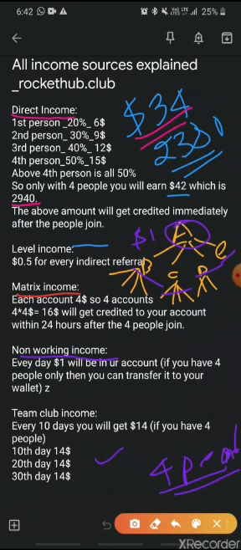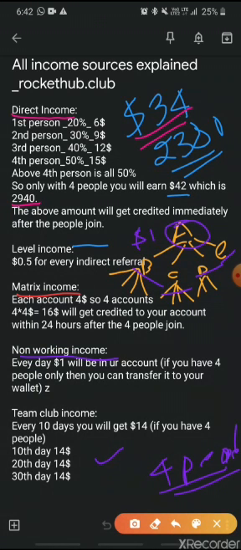It might look like the incomes that I've explained do not suit the website, but these are the real incomes that have been coming to my account and my friend's account for a period of time. All of us had the same numbers fall into our account, even though the website suggests a few differentiations, but this is exactly how the money has been coming and falling into our account.